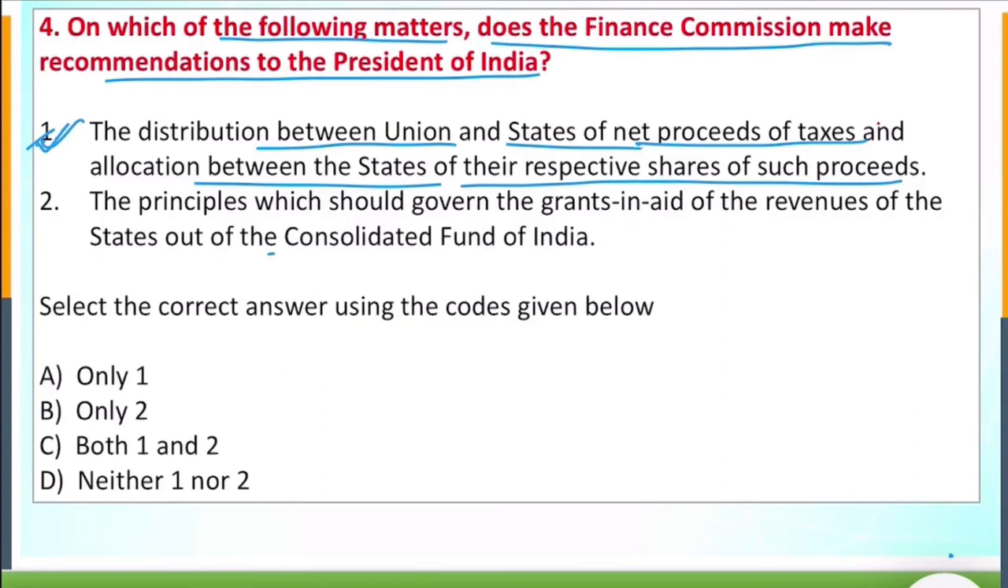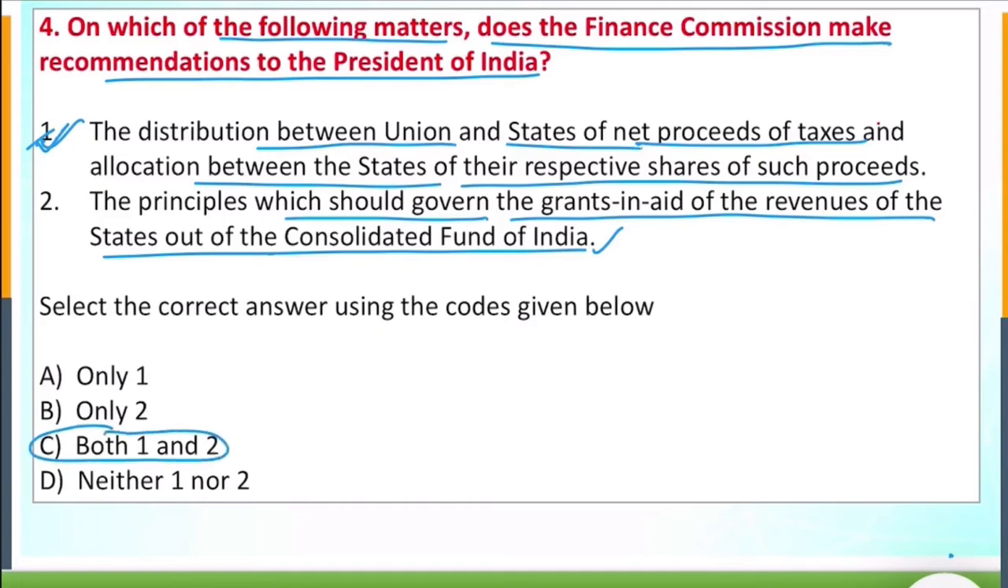The principles which should govern the grants in aid of revenues of the states out of the Consolidation Fund of India. Yes, this is also right. So the answer would be both 1 and 2. సో రెండు కూడా తన యొక్క ఫంక్షన్స్గా మనం చదువుతాం.